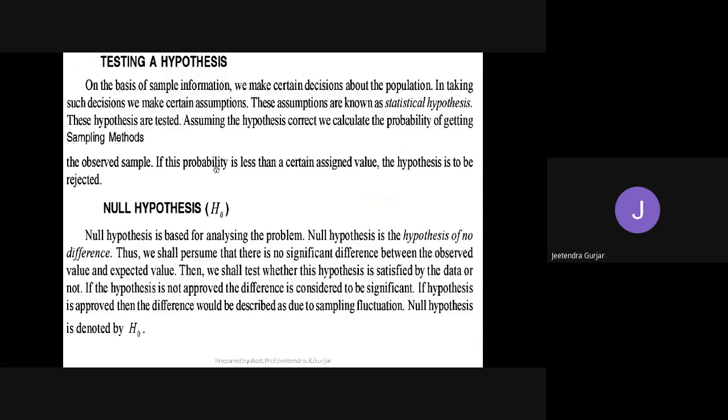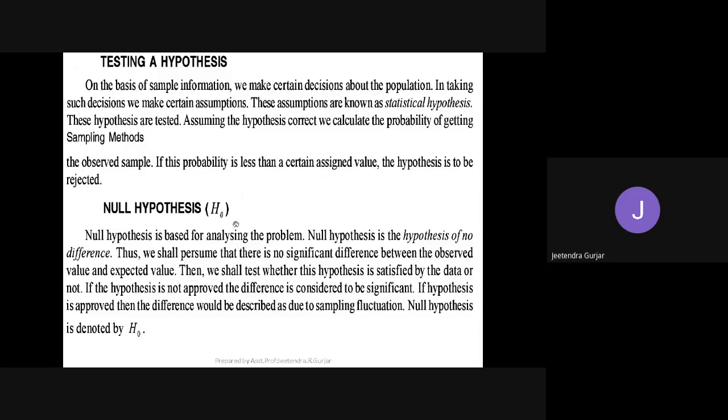Yes, students. So what it says, if the probability is less, means your answer is not up to the mark, or your answer is not correct, than the assigned value, then the hypothesis will be rejected. So this is how we are going to test the hypothesis. Suppose if the probability is greater, means whatever answer you have written is correct, you will get the full marks, or the hypothesis is to be accepted. So this is what we do every time.